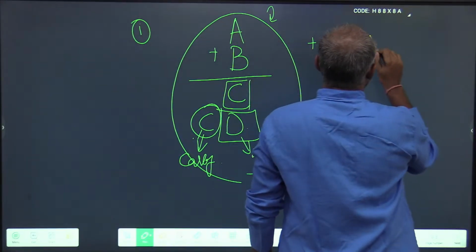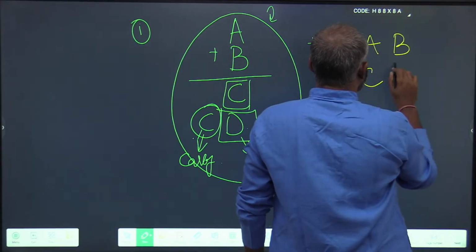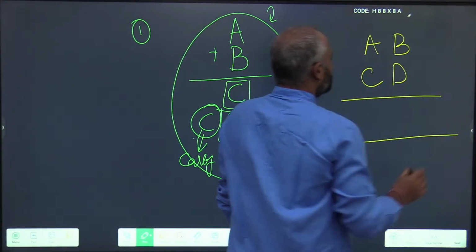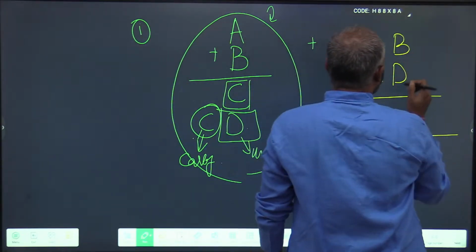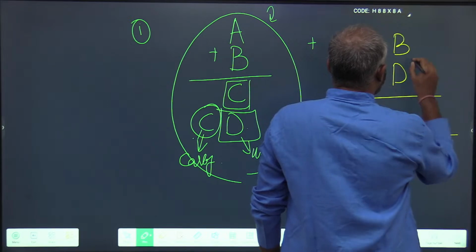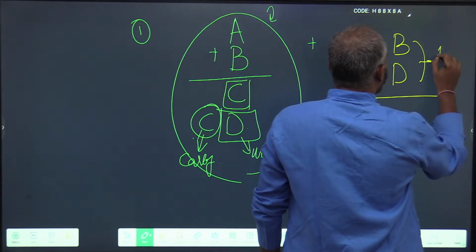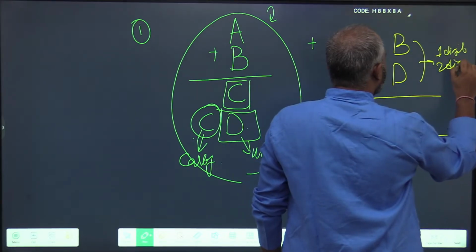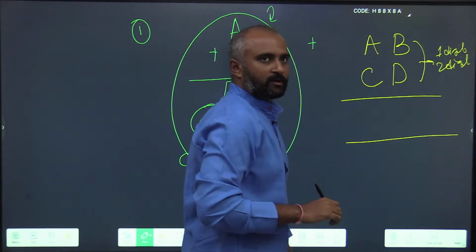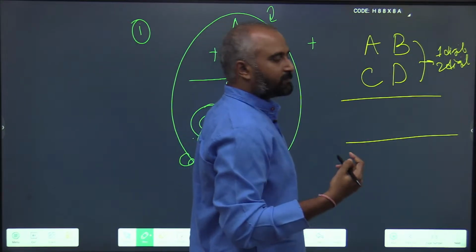Let us add two digit numbers. When you do b plus d, the result might be of one digit, the result might be of two digit.